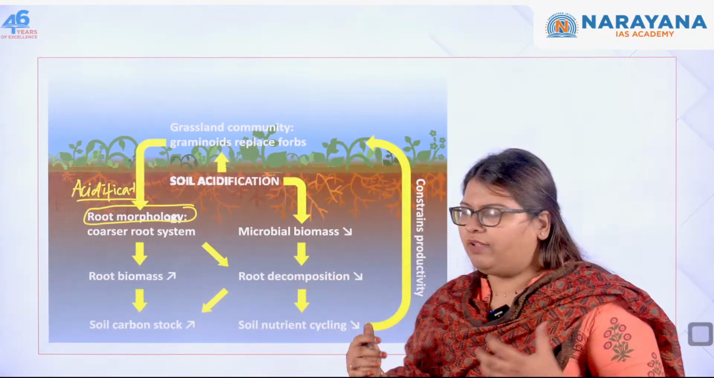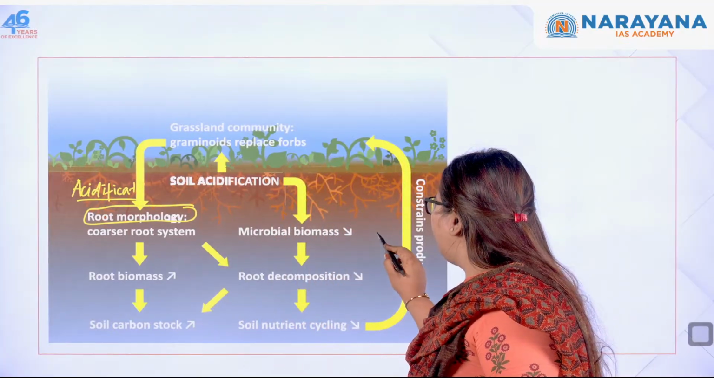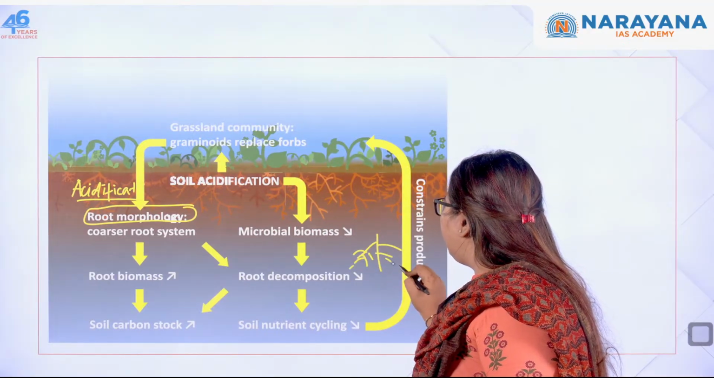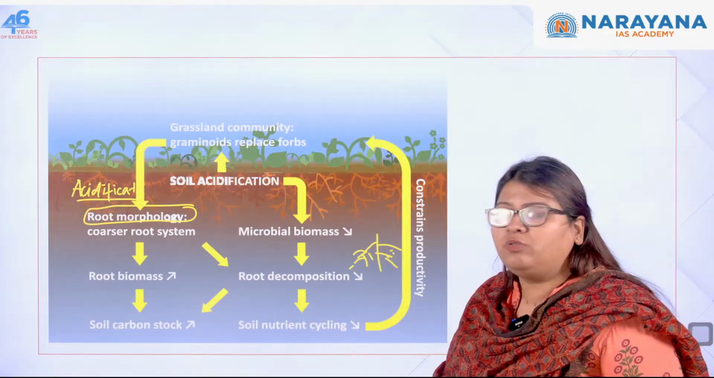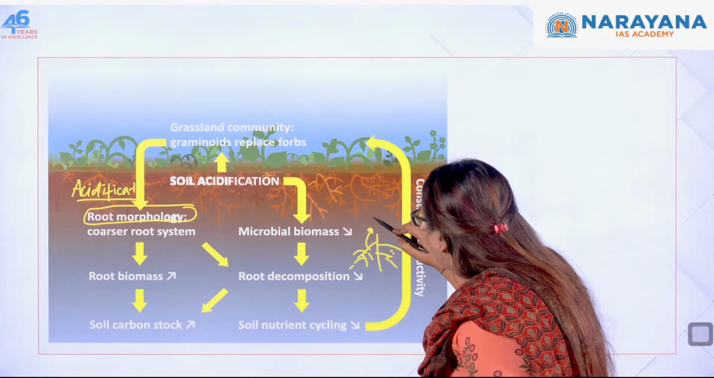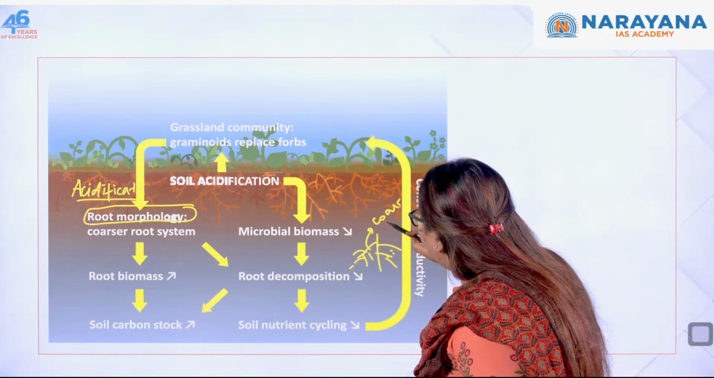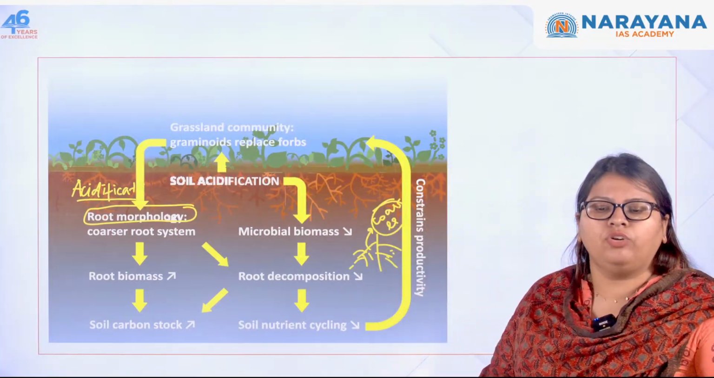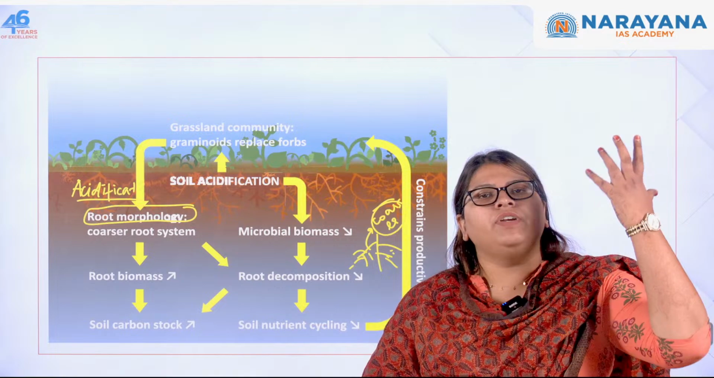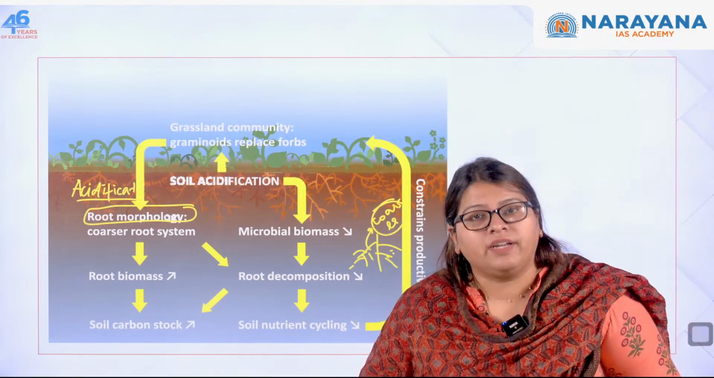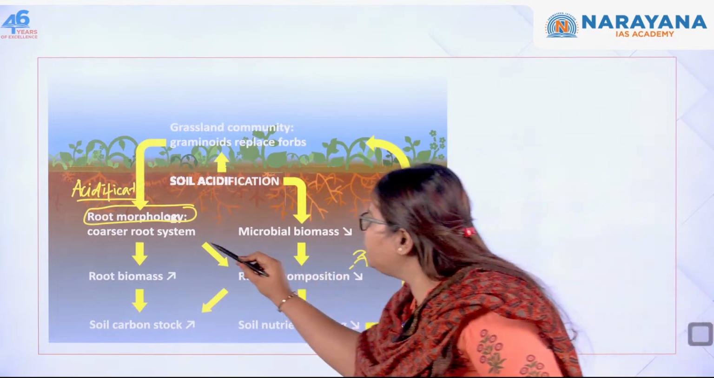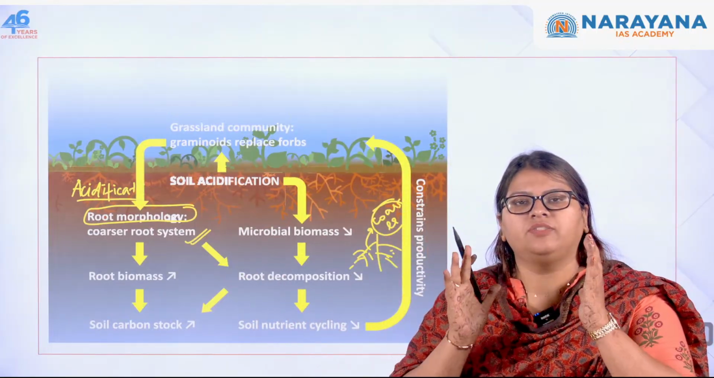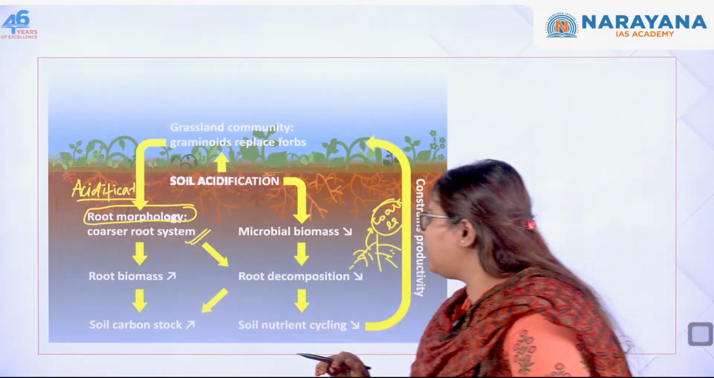There are different types of root, the tap root as well as the fibrous roots. In case it is a fibrous root, this root system is going to get coarser. Coarser means it's going to become thicker, and the potential of the root to absorb water and move it upwards is going to be reduced. Do you understand? So coarser root system, and the root biomass is going to increase. That is, it's going to become more and more thick.